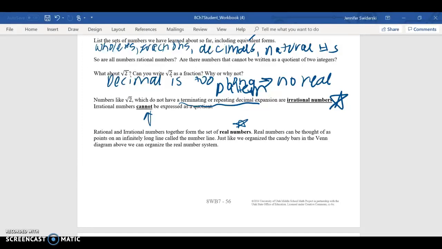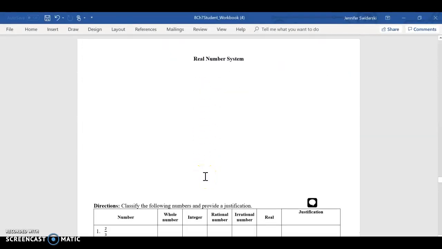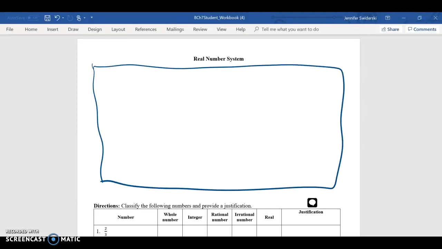Just like we organize the candy bars in the Venn diagram above, we can organize the real number system. So go ahead and draw this with me. All right, we have a box. And in this box is our real number system. So numbers on our number line can either be irrational or rational.